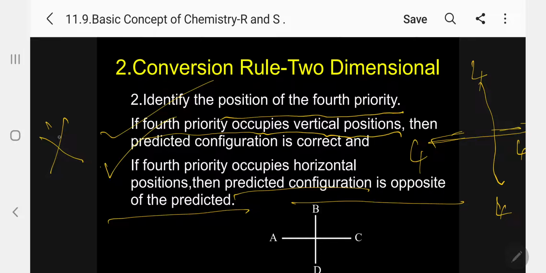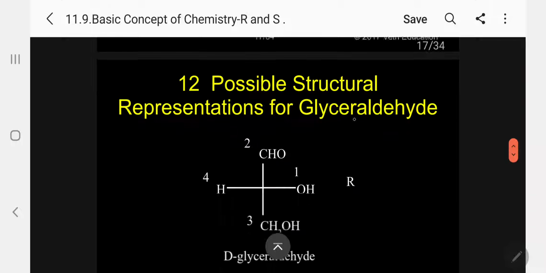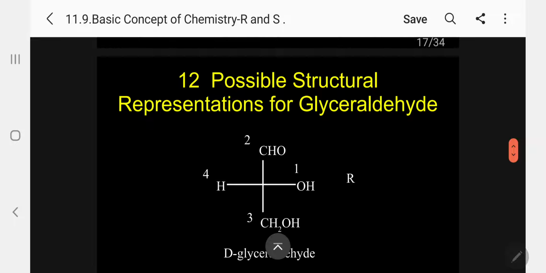Please follow. This is not available in our book. This I am giving to you. I have published a paper on this. Now, for a simple example, I am taking D-glyceraldehyde. My dear students, I am going to explain this example so that you can easily predict, for 4-carbon glucose also, within a minute, the R or S configuration of all 4 carbon atoms. Just see here.